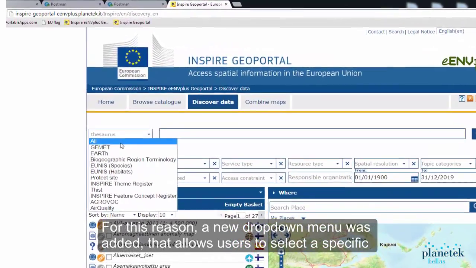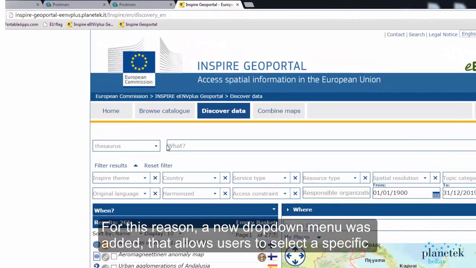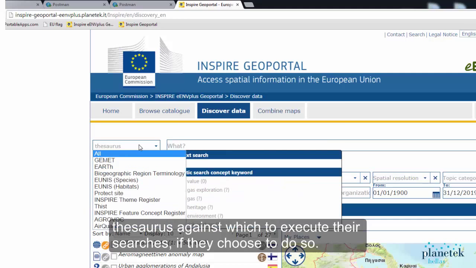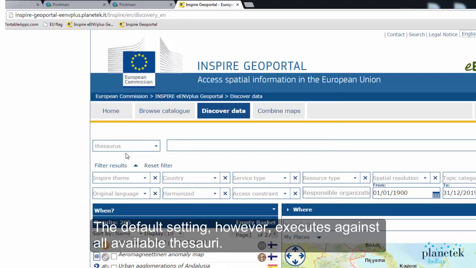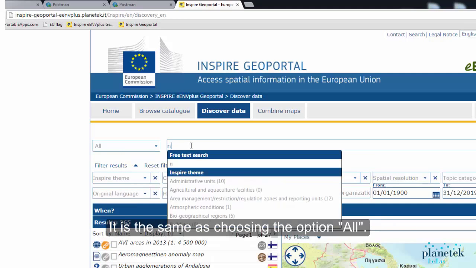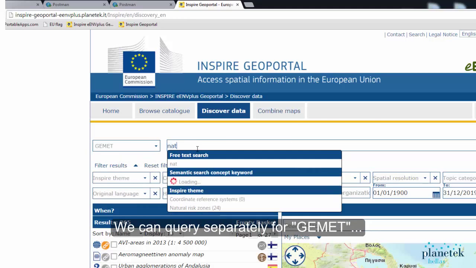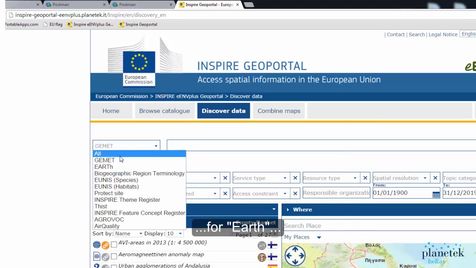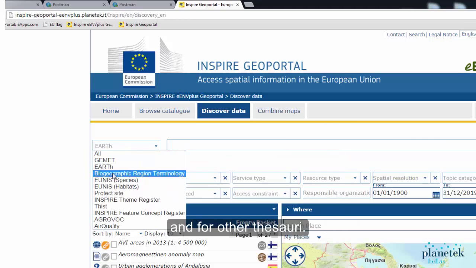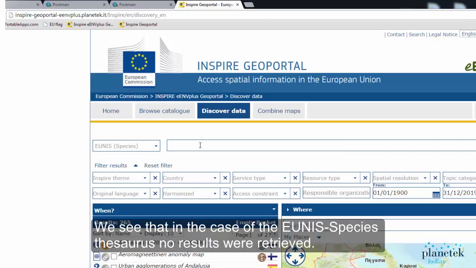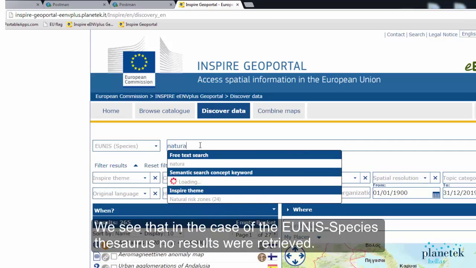For this reason, a new drop-down menu was added that allows users to select a specific thesaurus against which to execute the searches if they choose to do so. The default setting, however, executes against all available thesauri. It is the same as choosing all. We can query separately for Gemet, for Earth, and for other thesauri. We see that in the case of the unispecies thesaurus, no results were retrieved.